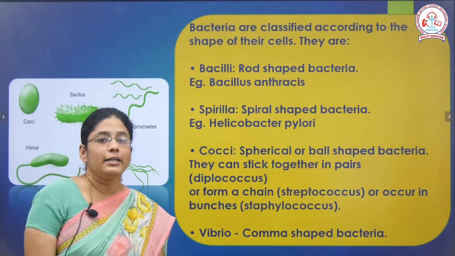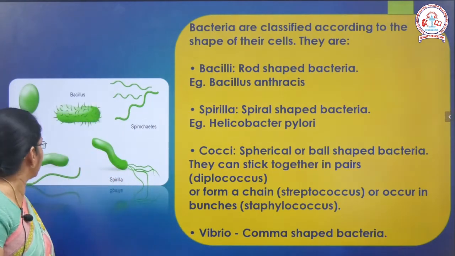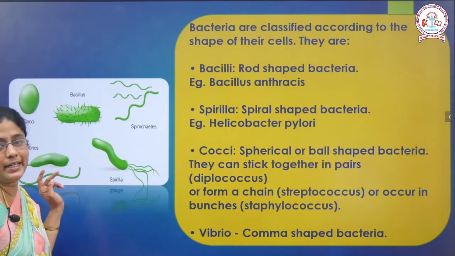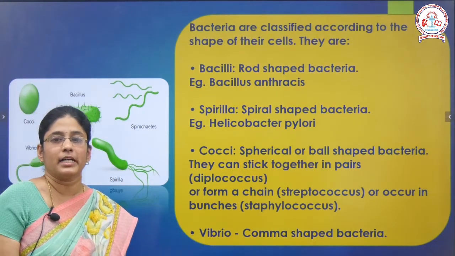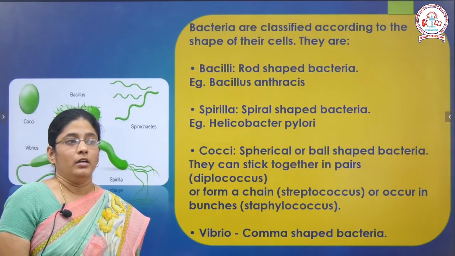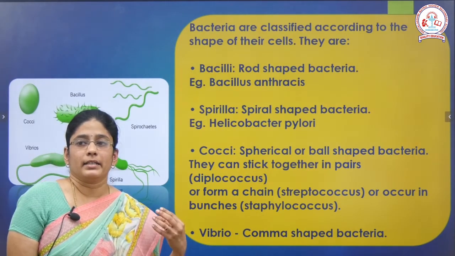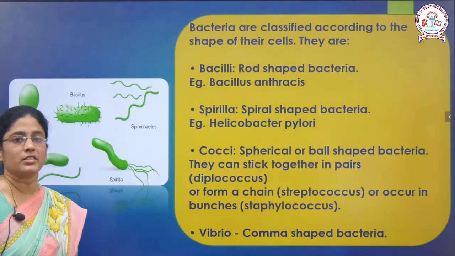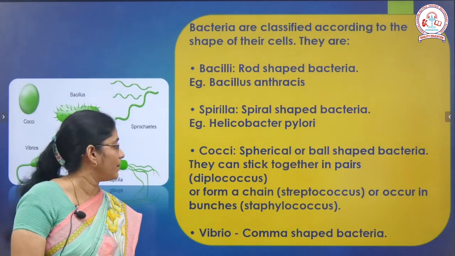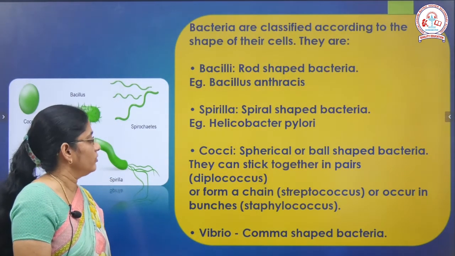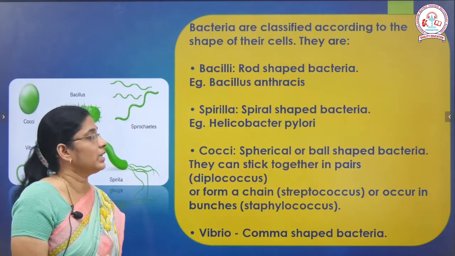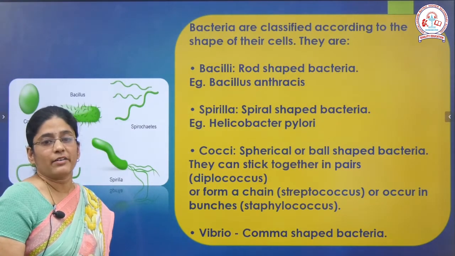Example Helicobacter pylori, and the third bacteria is cocci. It is spherical in shape and they can stick together in pairs. Sometimes they appear in pairs, and sometimes they occur in chains, which we call Streptococcus. If the bacteria occurs in pairs, it is Diplococcus. If it is forming a chain, it is Streptococcus, and if it occurs in bunches, it is Staphylococcus.